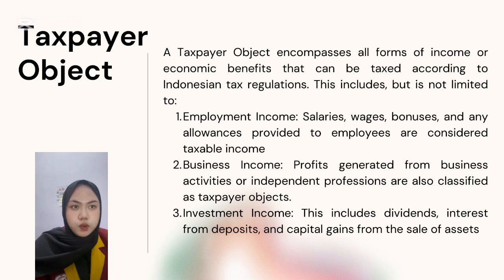The first one is employment income, like salaries, wages, bonuses, and any allowances provided to employees are considered taxable income. The second is business income, like profits generated from business activities or independent professions are also classified as taxpayer objects. And the last one is investment income, like dividends, interest from deposits, and capital gains from the sale of assets.